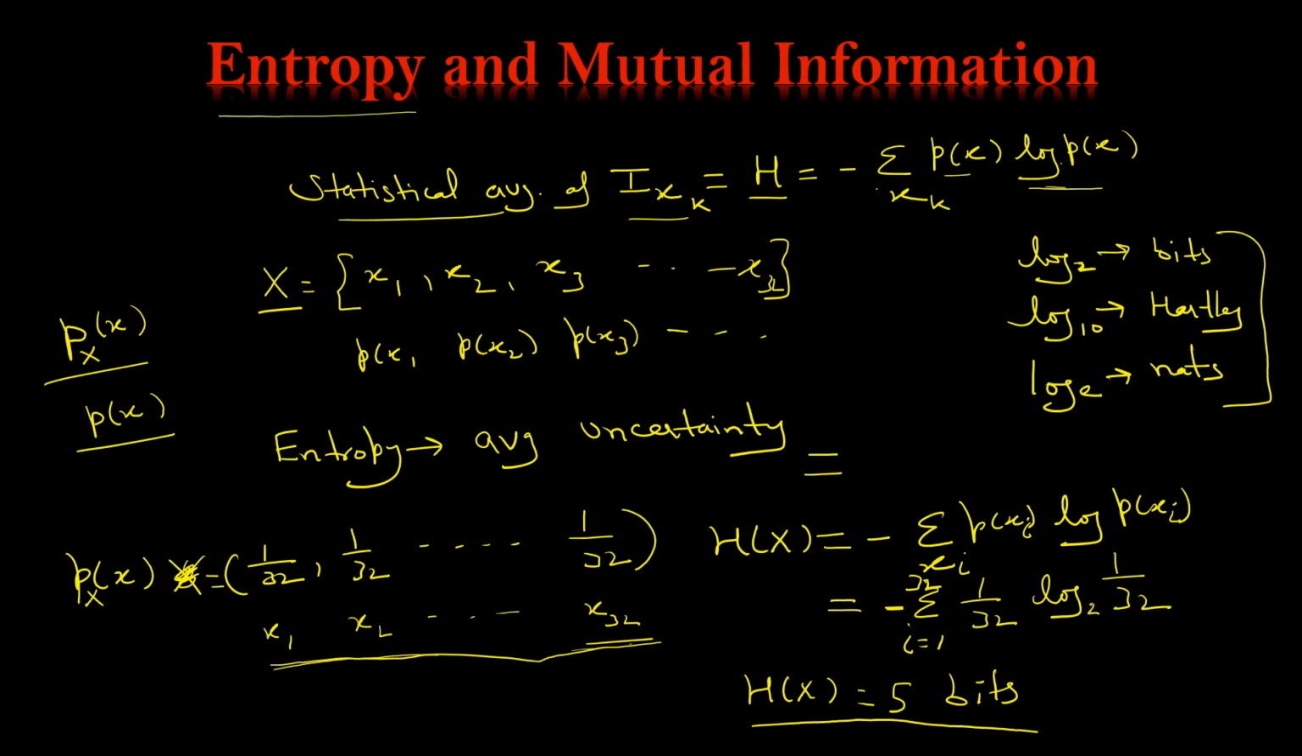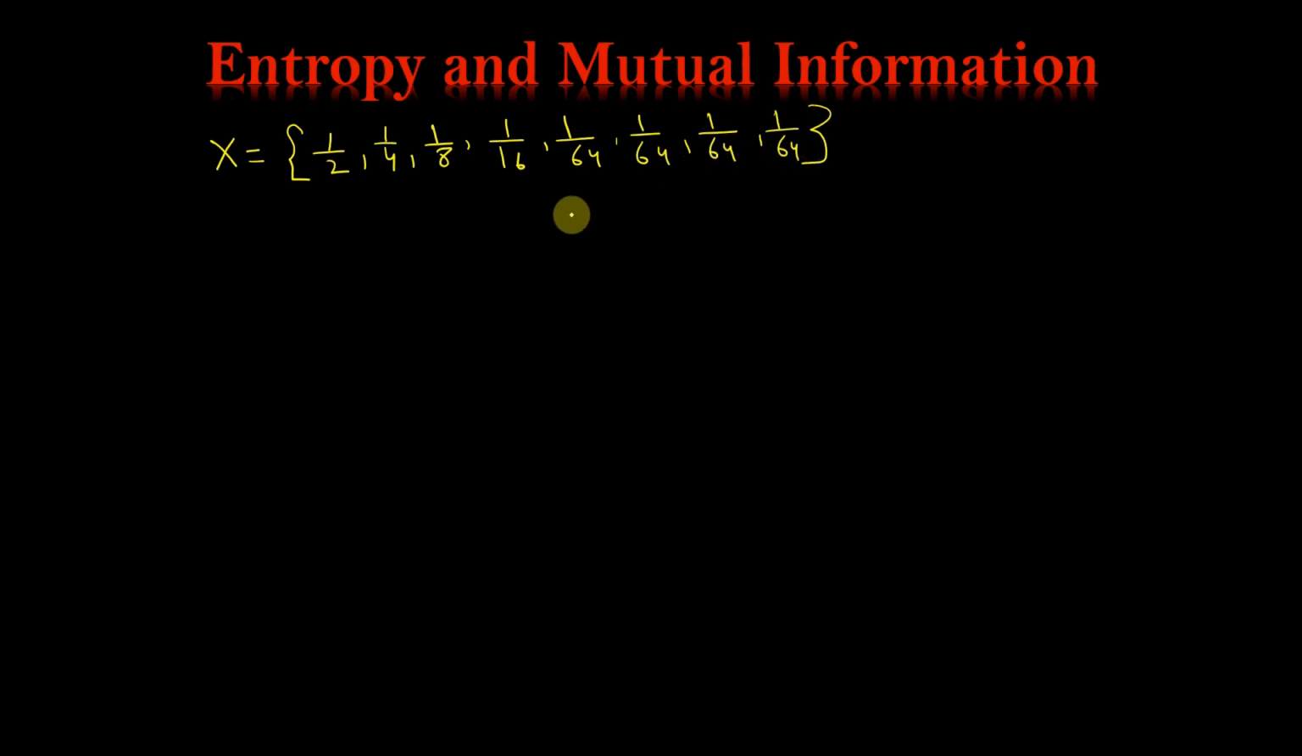So let us take another example. You can also say entropy is a function of the distribution of x, how it is distributed. So let us change this example. Now let us assume that x is a random variable which is distributed like this. Now we are considering a non-uniform distribution. So the probabilities will change, and we have this type of distribution: 1 by 2, 1 by 4, 1 by 8, 1 by 16, and then 1 by 64, 1 by 64, 1 by 64, 1 by 64. So this is the probability distribution.